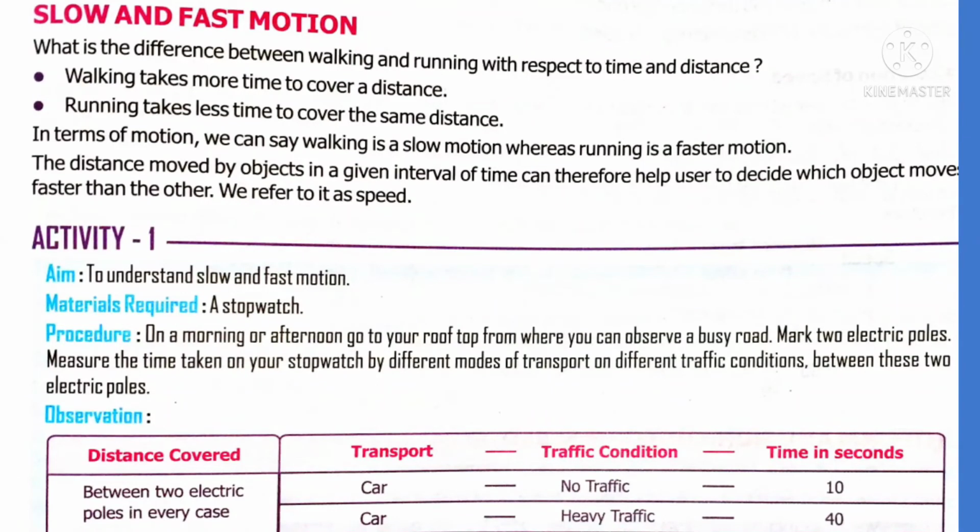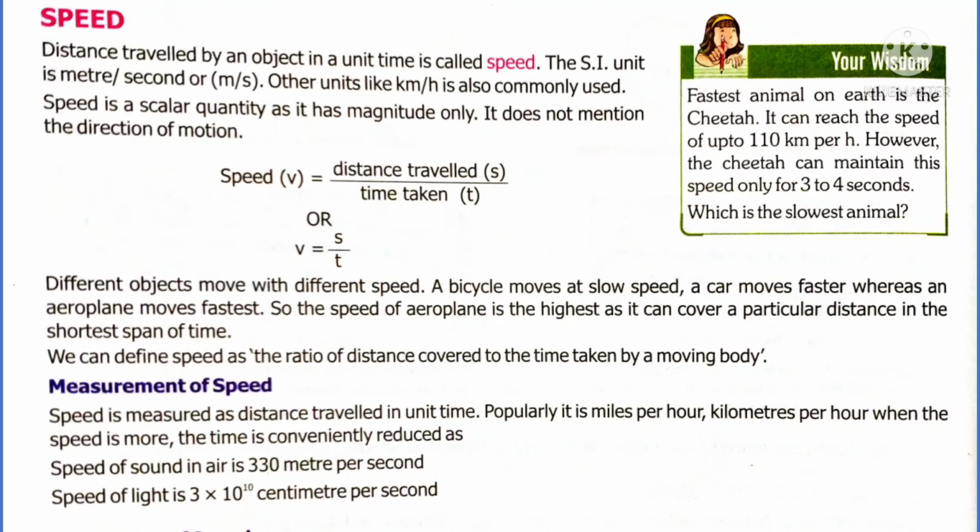If you cover the distance in less time, your speed is high. But your friend reached the same distance with more time. He took more time to reach the destination, so his speed is slow.